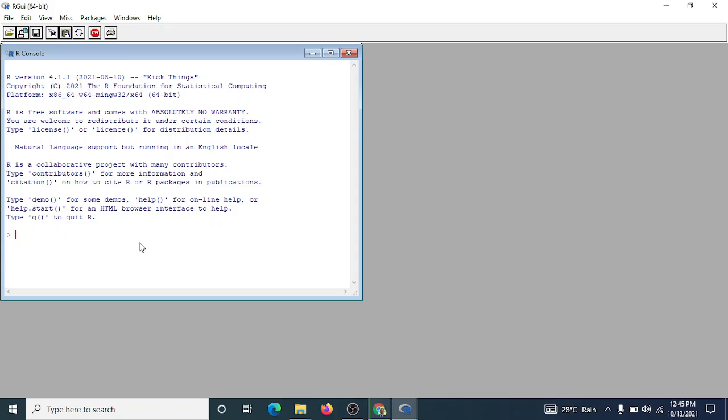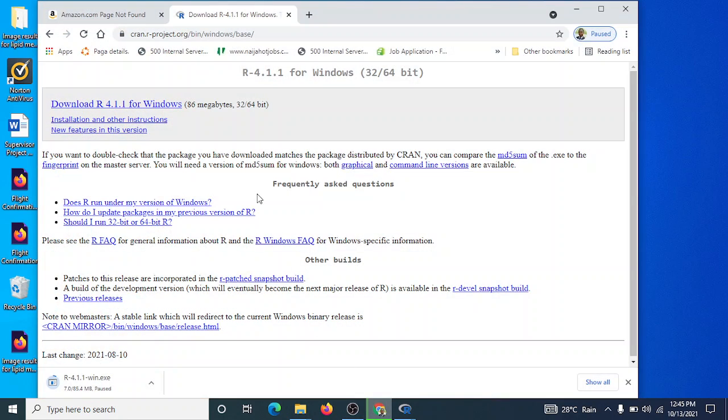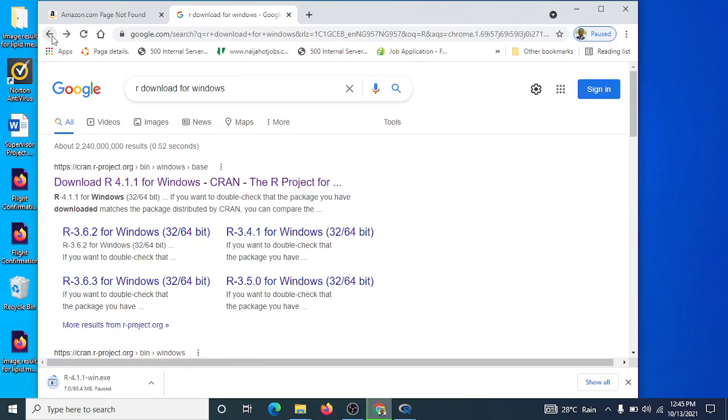So that is the reason you will need an IDE, an integrated development environment. That is why we need RStudio. But before we can use RStudio, we must first install our R. That is the reason why we went first for R.